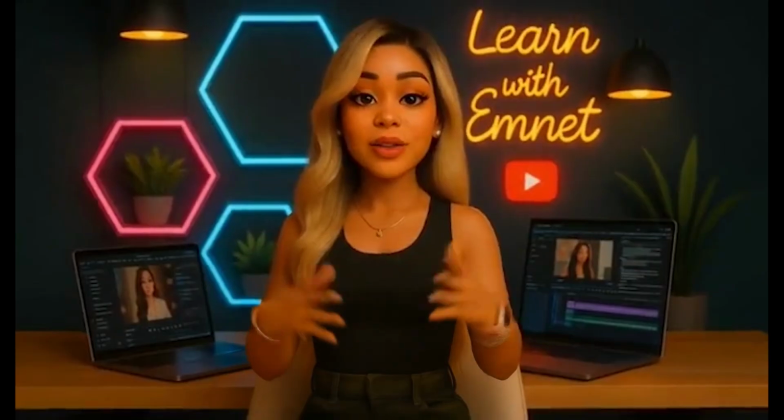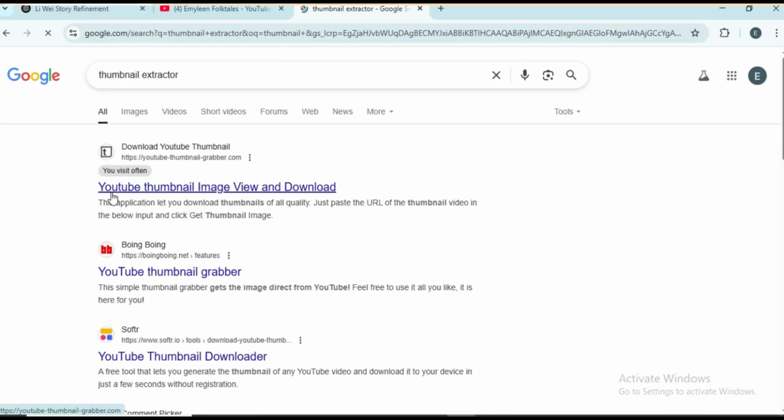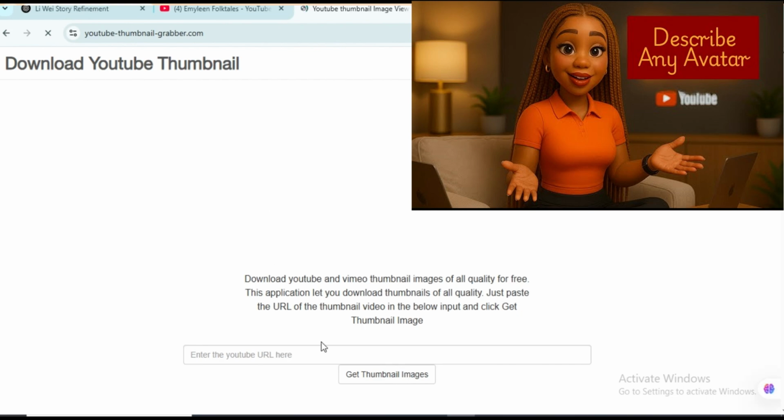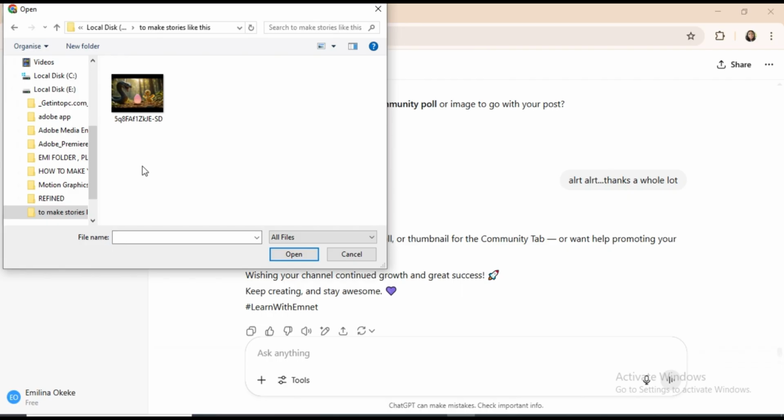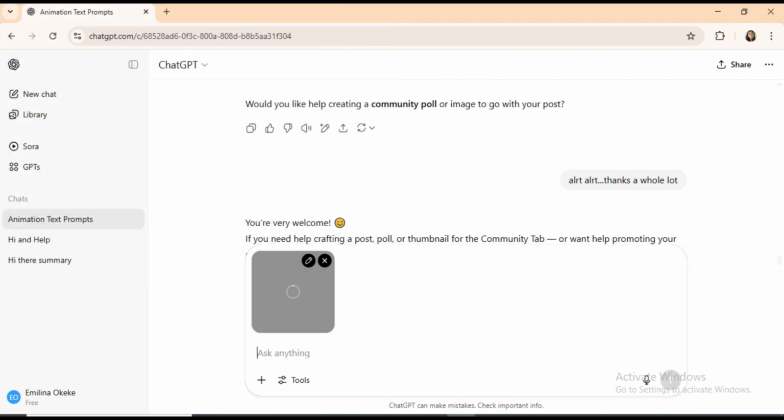First, download the image. If it's a thumbnail, extract it. I've already made a video on how to do that. Check it out later. Now go to ChatGPT, click the plus icon, upload the image, and ask it to generate story ideas based on the image.